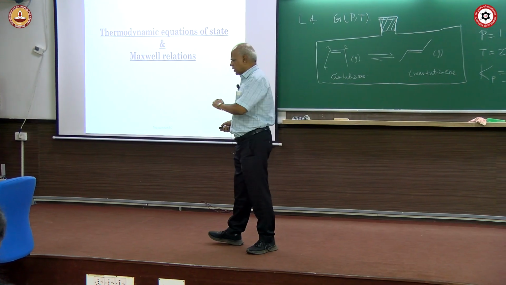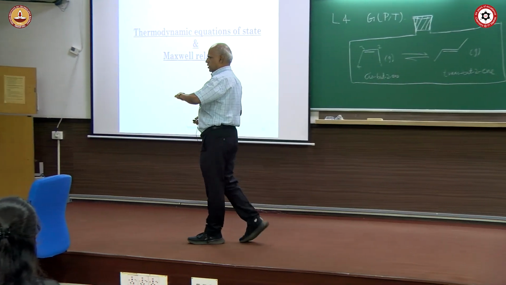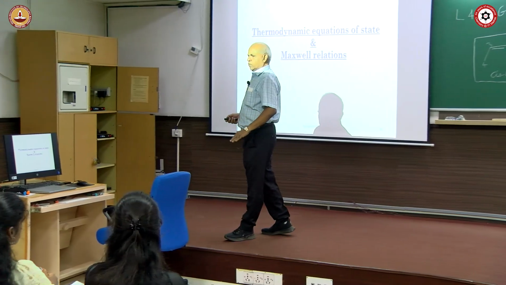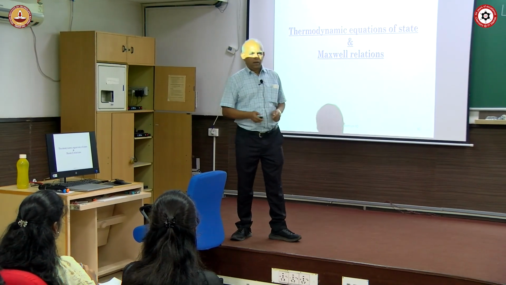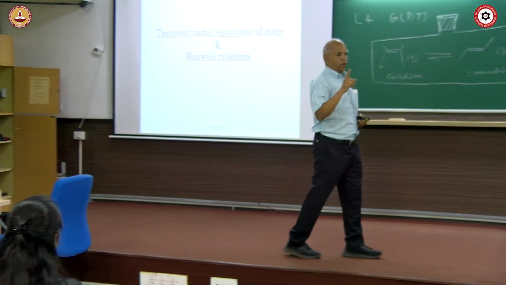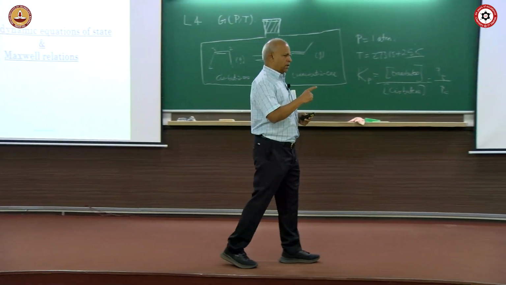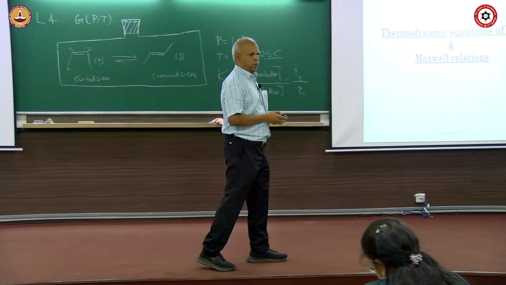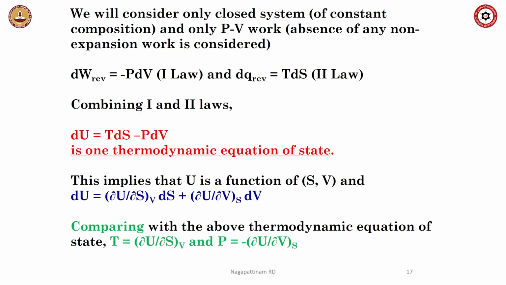Now, with that, delta G as a criterion for spontaneity is done. We'll go to Maxwell equations. Okay, there are 4 Maxwell equations, and I'm going to give you one example of the usefulness of Maxwell equations. There are a number of examples, I'll give you only one. And these Maxwell equations, there are 4 of them.